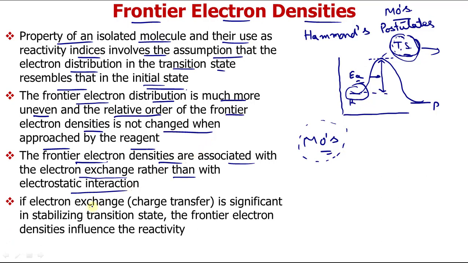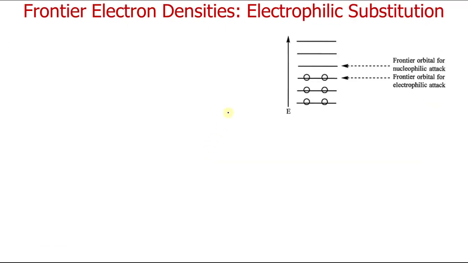If electron exchange, which is called charge transfer, is significant in stabilizing the transition state, that is, after exchange of electrons from reagent to molecule this transition state is being stabilized, then the frontier electron densities influence the reactivity. Only then will we say that it is influencing the reactivity in such compounds. Now let us first see the attack of electrophiles. First let us discuss electrophilic substitution.